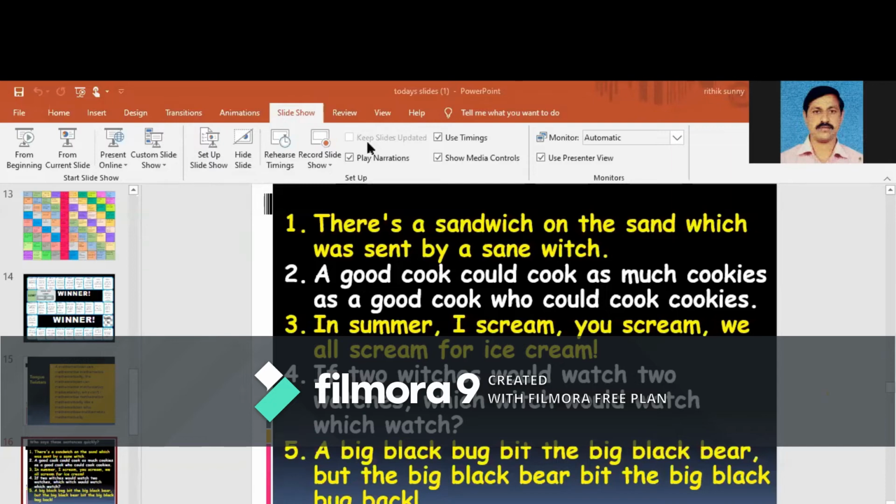Sandwich and sandwich stand by a sandwich. In summer, I scream, you scream, we all scream for ice cream. These two witches want to watch. Thank you, Srinivas, sir. Who is that? Who is that? Thank you. I'm ready. The black bear, but the black bear. May I take the chance now? Yeah. I'm Srinivas.